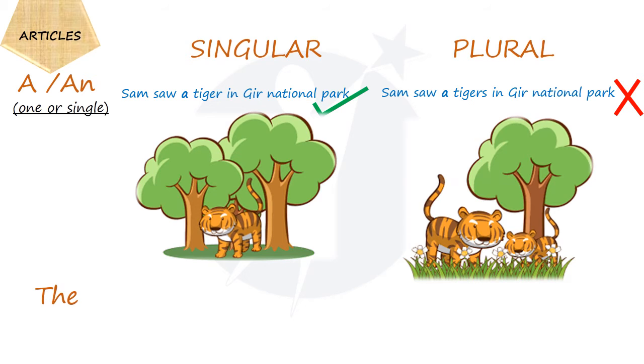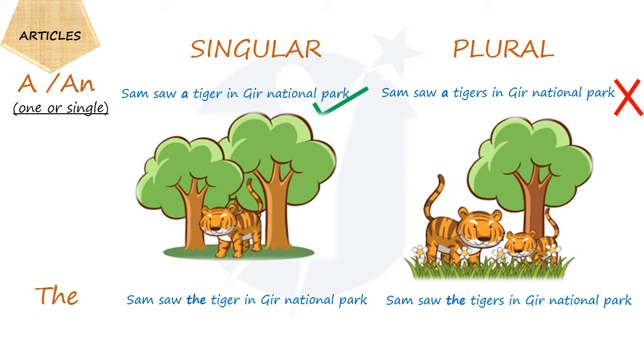Now, if we consider the article the, the sentence can be Sam saw the tiger in Gir National Park, or in this case, Sam saw the tigers in Gir National Park. In this sentence, which one is correct? Yes, both sentences are correct. Why so? Because the can be used in singular as well as in plural sentences.